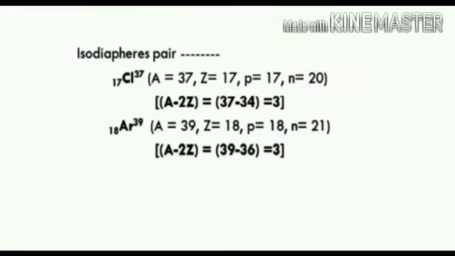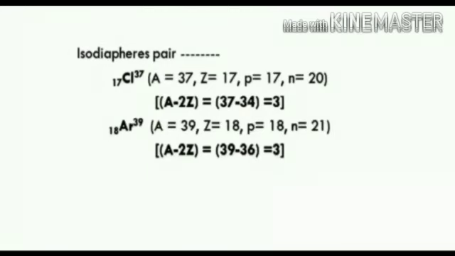Now we find the A minus 2Z value for argon-39. For argon, mass number is 39, atomic number 18. Now we substitute mass number and atomic number in the expression A minus 2Z. A minus 2Z is equal to 39 minus 2 into 18.